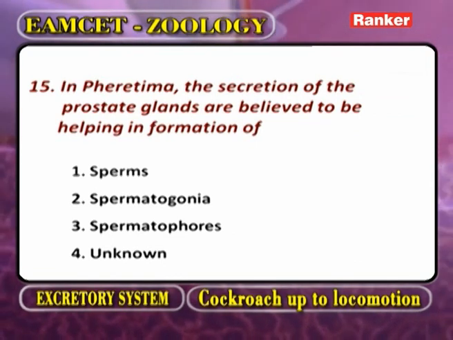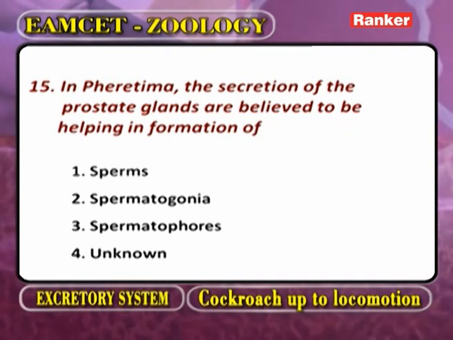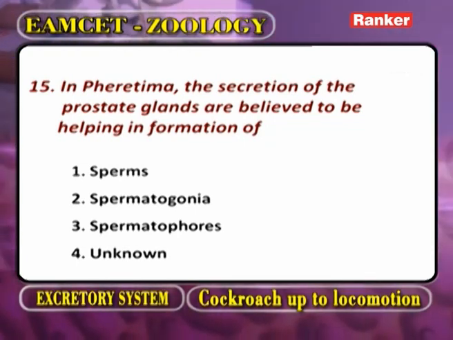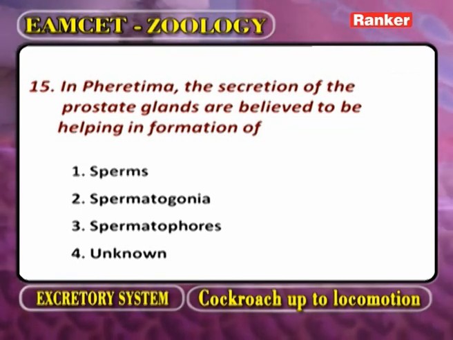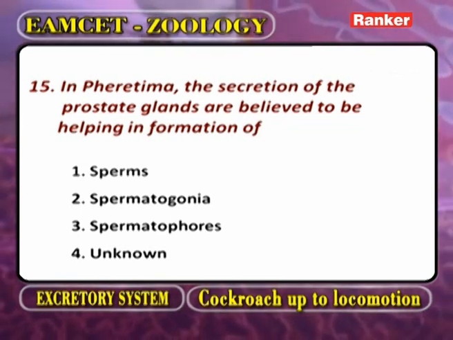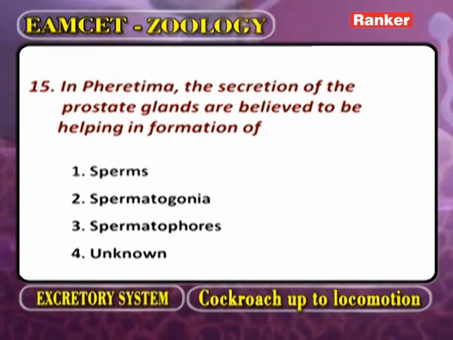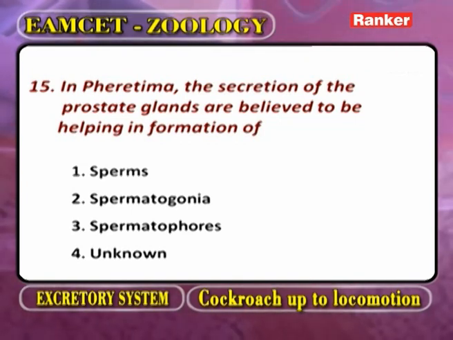In Pheretima, the secretion of prostate gland is believed to be helping in the formation of. Generally, students commit mistakes regarding this question. Again repeating: in Pheretima, the secretion of prostate glands is believed to be helping in the formation of.